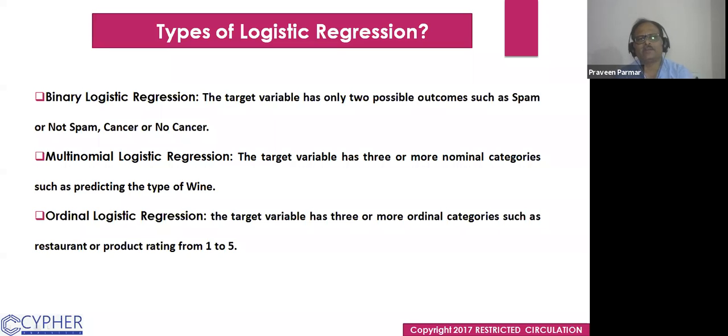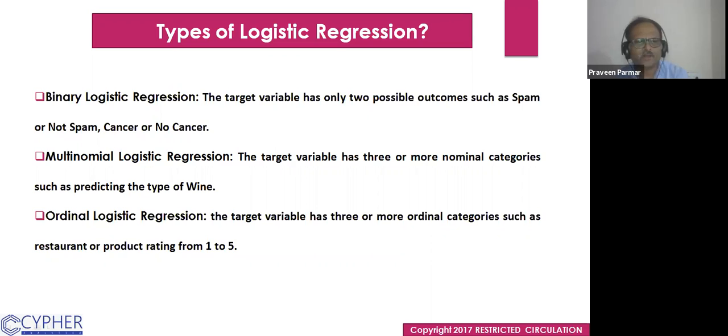Types of logistic regression: one is the binary logistic regression. The target variable has only two possible outcomes, such as spam or not spam, cancer or no cancer. Multinomial logistic regression: the target variable has three or more nominal categories, such as predicting the type of wine.